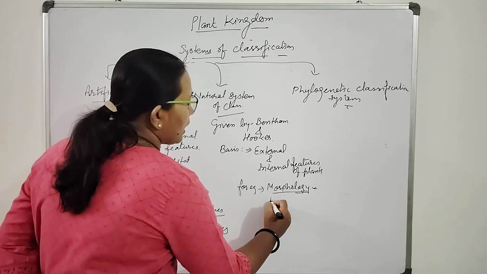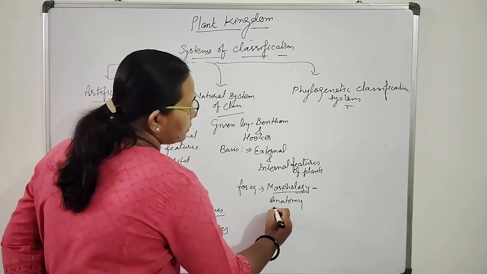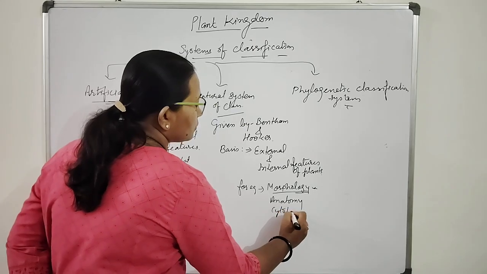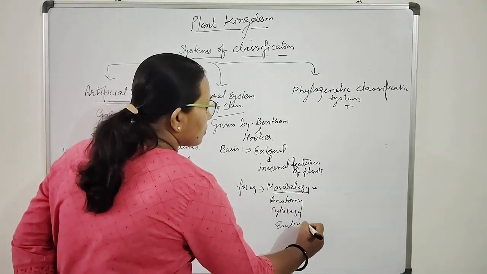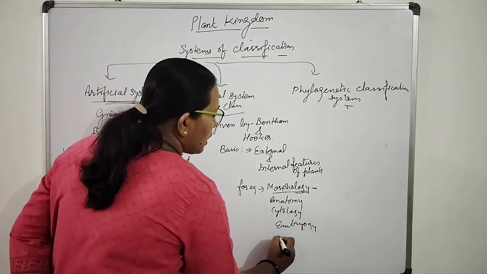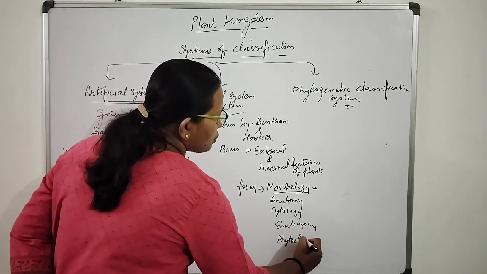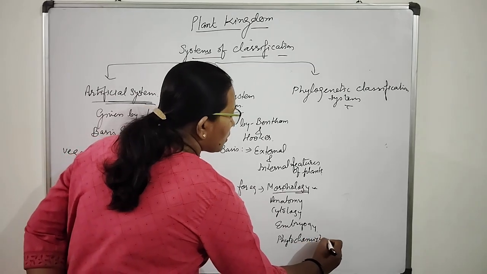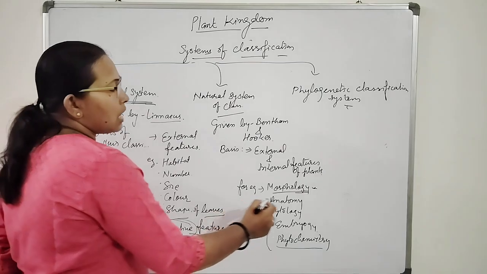In this system, anatomy, cytology, embryology and phytochemistry are included in internal features.